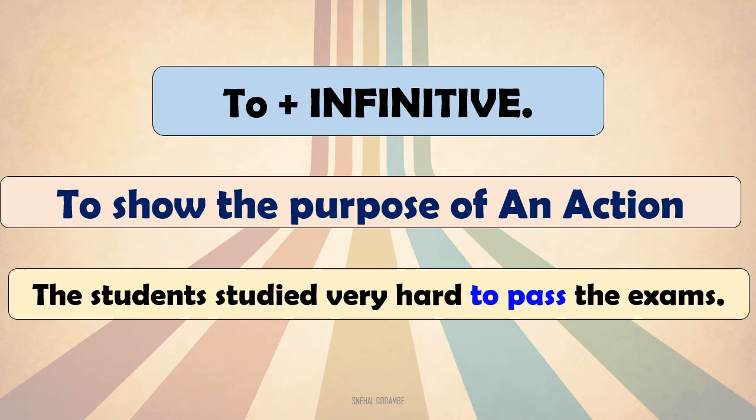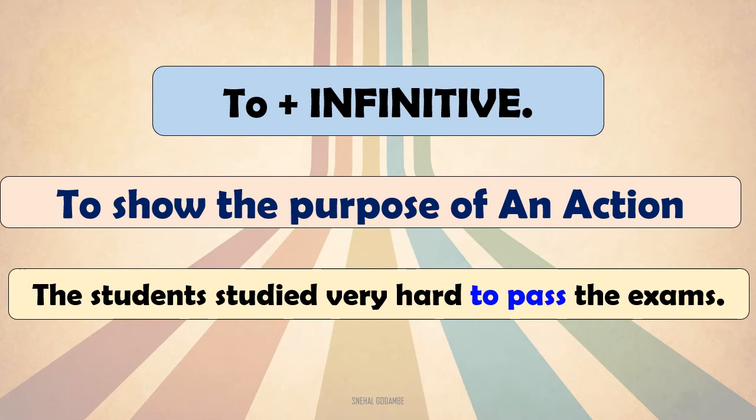What was the purpose of studying very hard? To pass the exam. So here it is used to show the purpose of an action, the action of studying. Why did they study very hard? Because they wanted to pass the exam. So to pass is an infinitive verb form used to show the purpose of